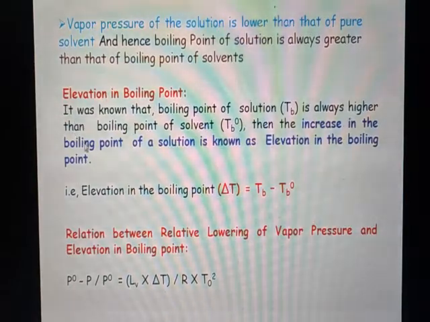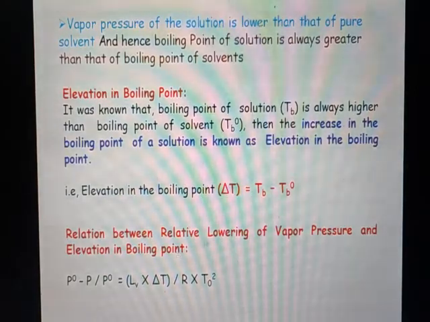Elevation in the boiling point. As we know, the boiling point of a pure solvent is lower than that of a solution. That is, the boiling point of a solution, TB, is always higher than the boiling point of the solvent, TB0. The difference between the boiling point of the solution and the solvent is called the elevation in the boiling point, represented as delta T. Delta T is TB minus TB0, the difference between the boiling point of the solution and the boiling point of the solvent.